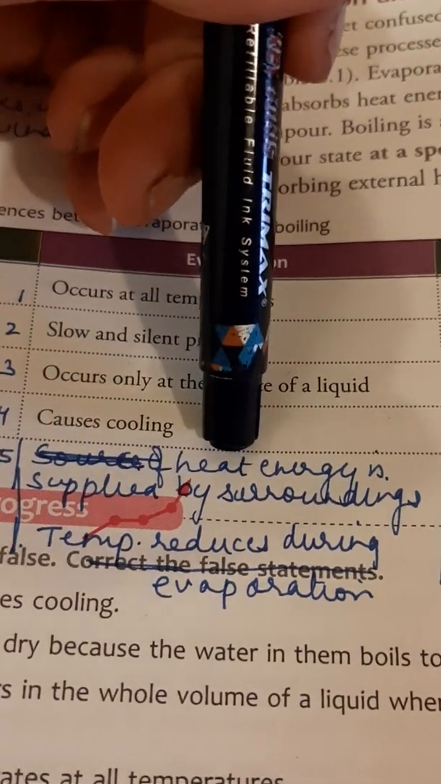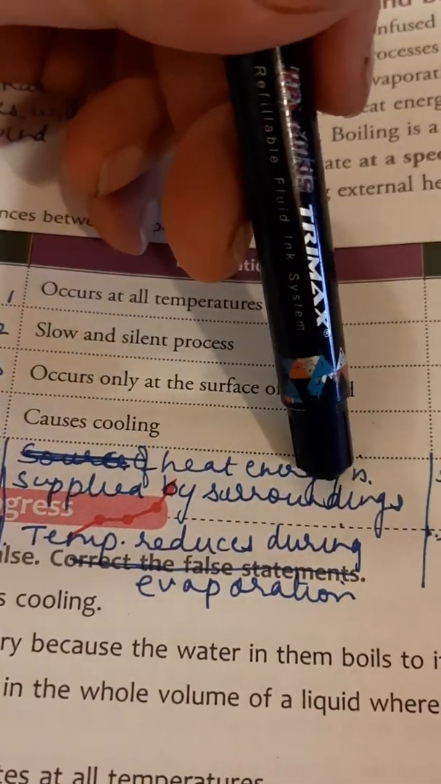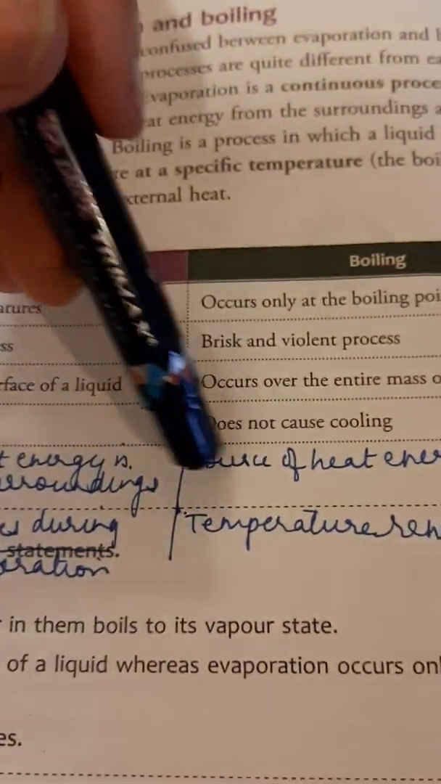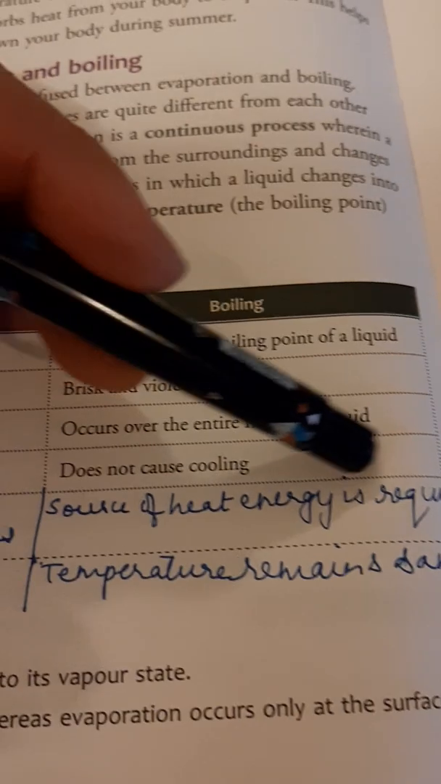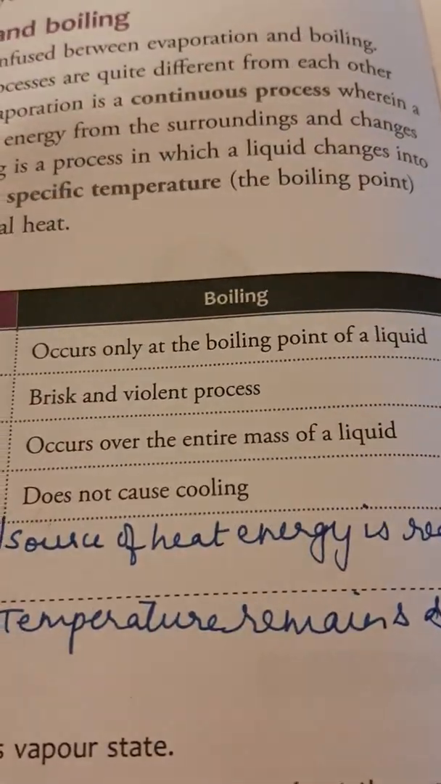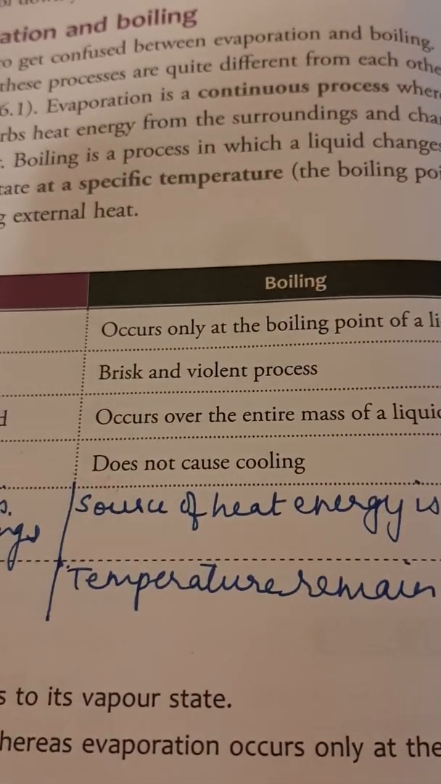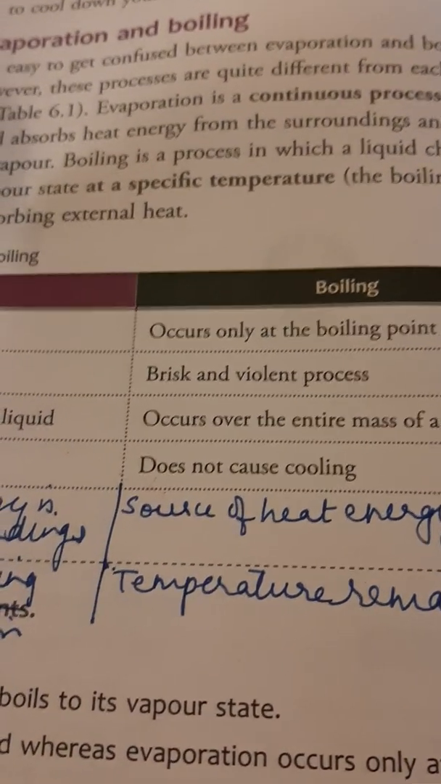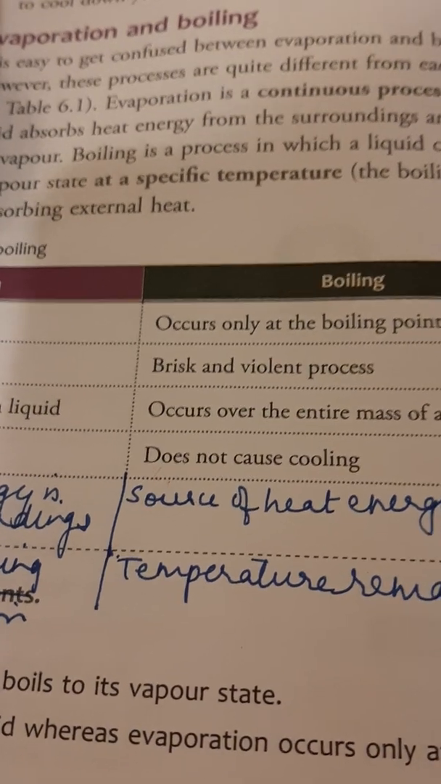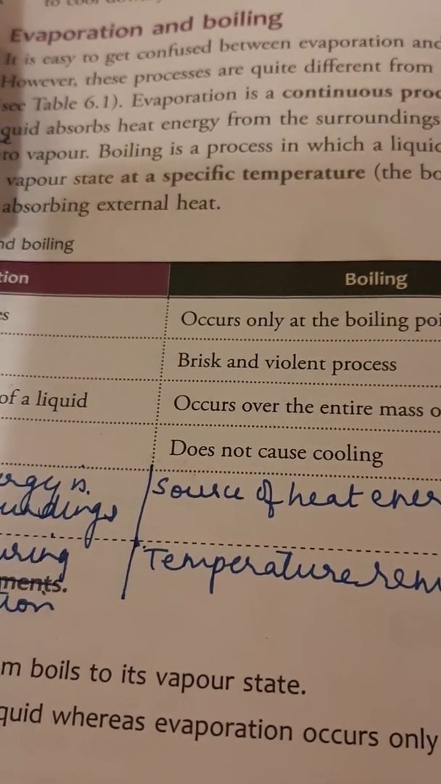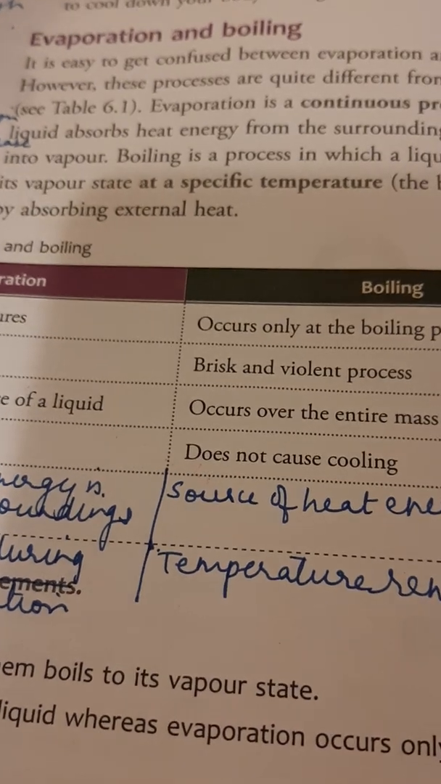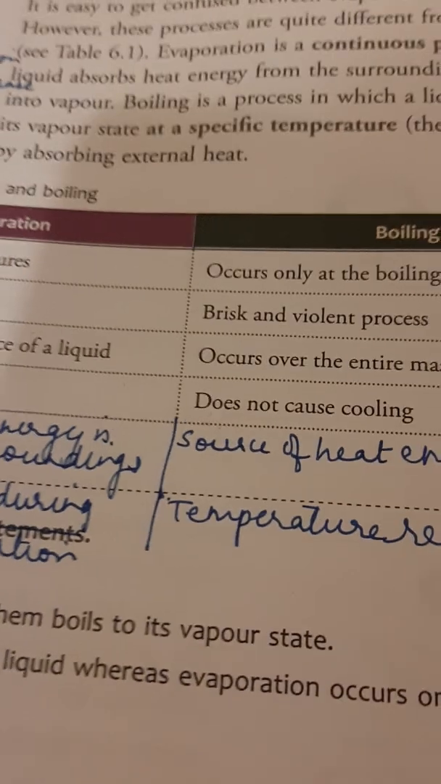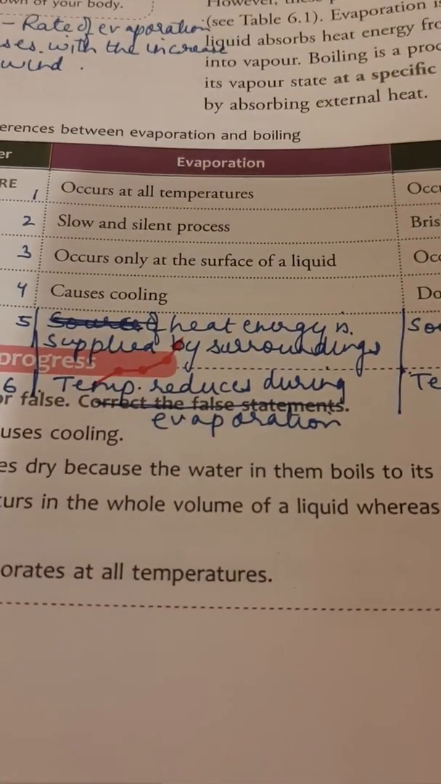For evaporation, heat energy is supplied by the surroundings, that is the temperature of the atmosphere, and a source of heat energy is required for boiling. So water can evaporate, but water cannot boil unless you put it on a gas. But it can evaporate. If you spill the water somewhere, it is going to evaporate, but it will not boil.